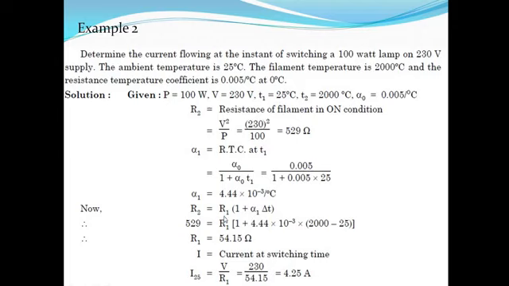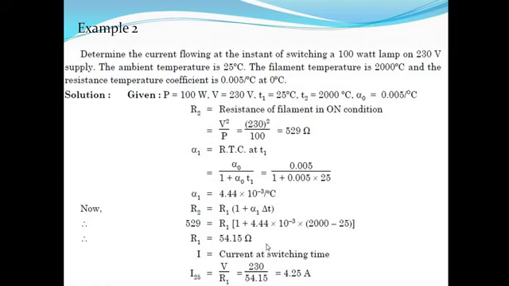Now our formula for finding R1 is R2 is equal to R1 into (1 plus alpha 1 (T2 minus T1)). So we require alpha 1. Alpha 0 is given in the numerical, so alpha 1 is equal to alpha 0 upon (1 plus alpha 0 into T1), where T1 is 25 degree centigrade. After getting the value of alpha 1, put it in this equation. So the value of R1 is 54.15 ohm.